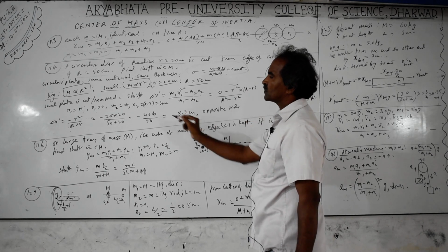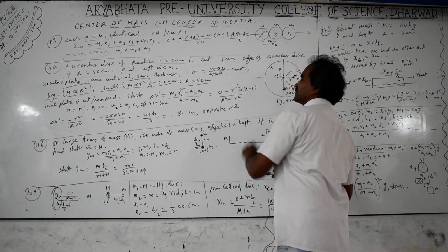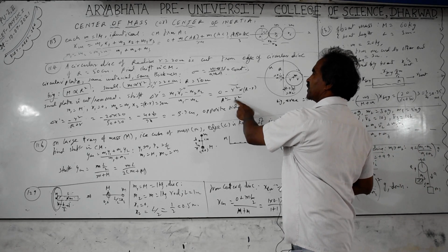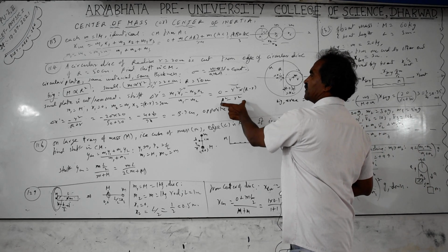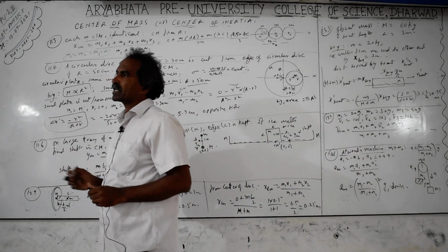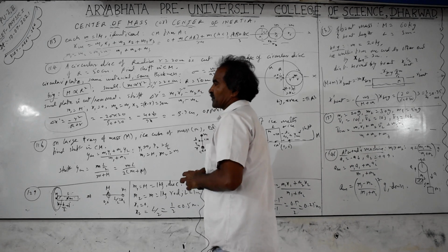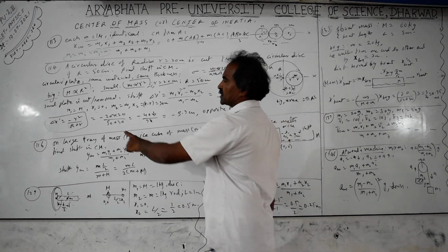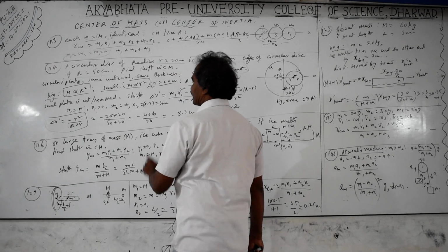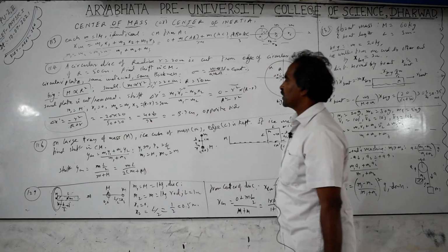You can substitute directly. You can take a squared minus b squared equals (a plus b) into (a minus b). This is (R plus r) into (R minus r), and R minus r cancels, remaining R plus r. It is always better to remember this relationship, because this problem will be repeatedly asked with different symbols or different values. Substituting the values: r squared is 20, so 20 into 20 by R plus r, 50 plus 20 is 70, 40 by 70, and the result is 5.7 centimeters.